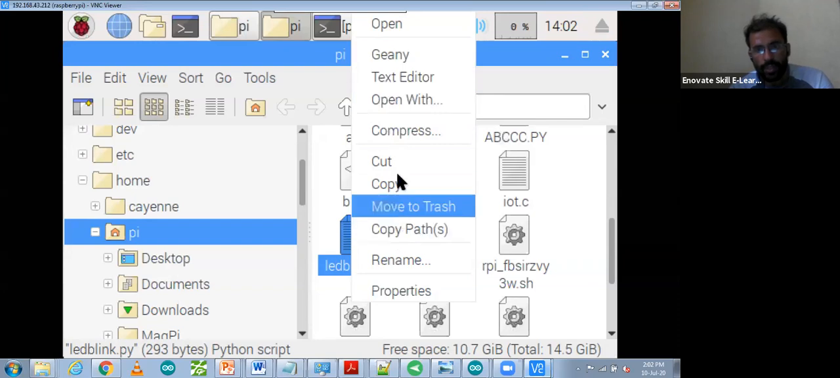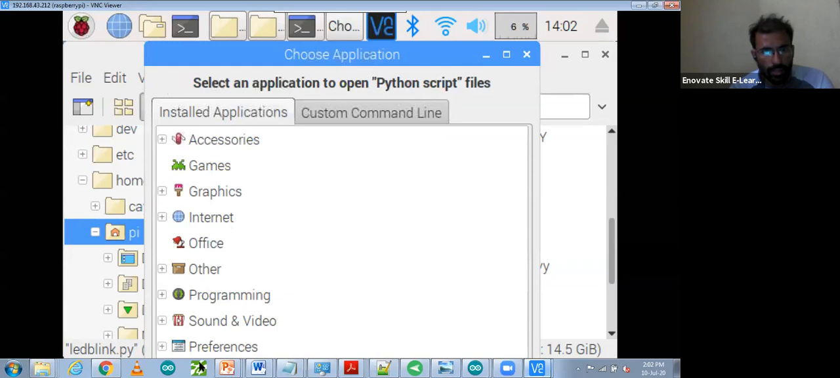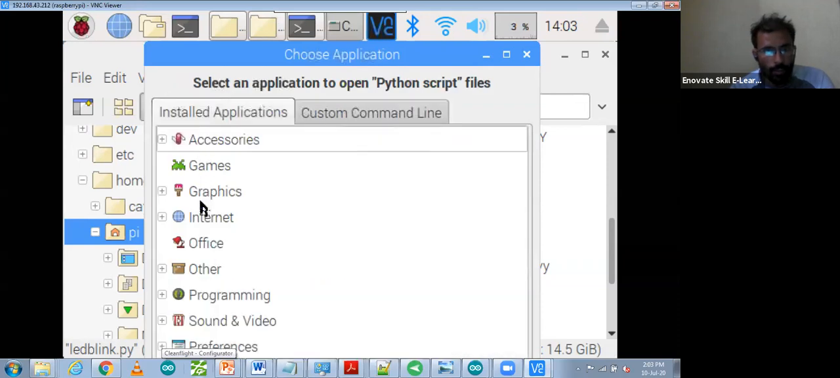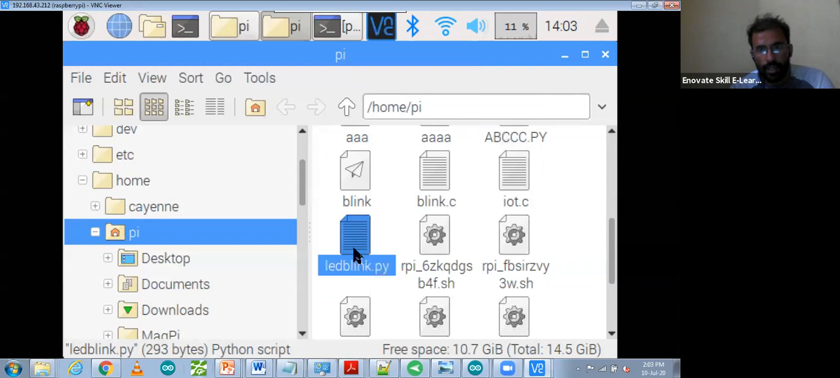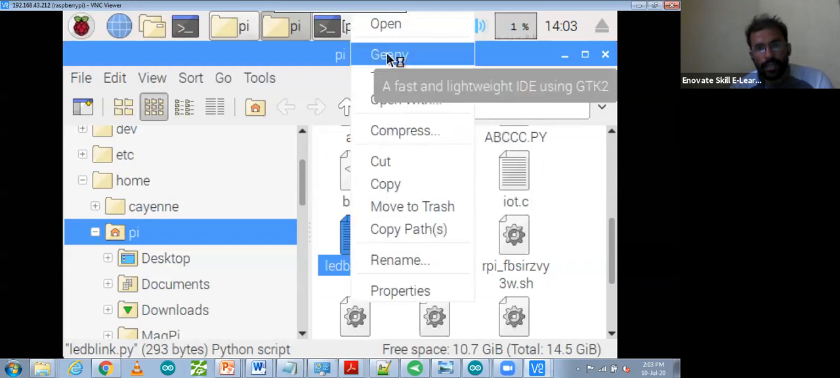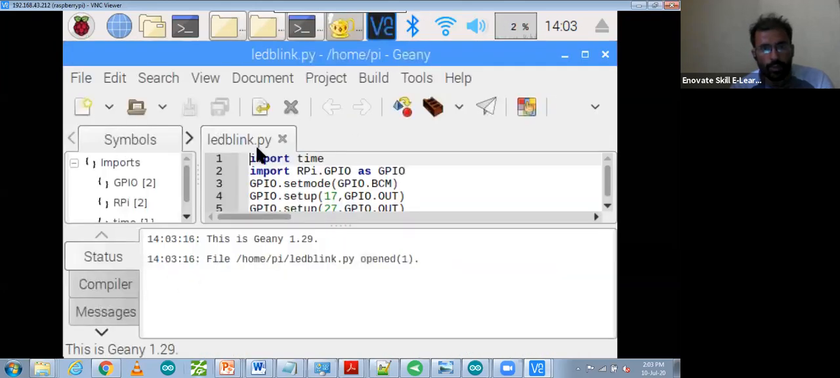So let me open it. These are the things over there. You can open it with the command line, or custom line also. I'm going to open with Jenny, my programmer. Again open it with text editor, Jenny. Over there you will see this one is your program, and you will be able to compile it and run it also.